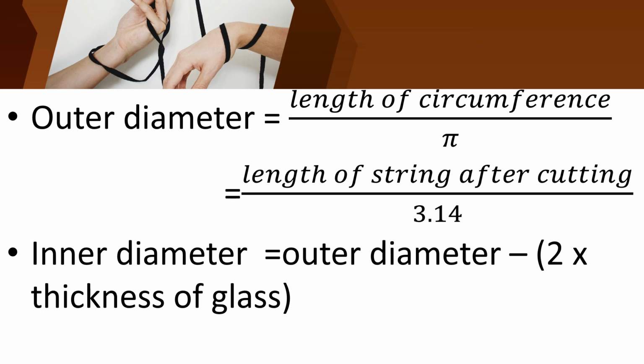You are going to do these all in your home. Okay children? You are going to find the length of a curved line, diameter of a sphere, thickness of a coin, and diameter of a wire, and inner and outer diameter of a glass. Can you do? Okay, you should do it.